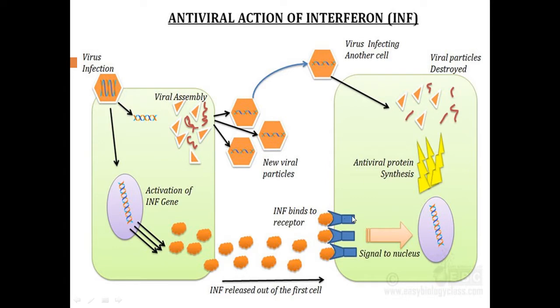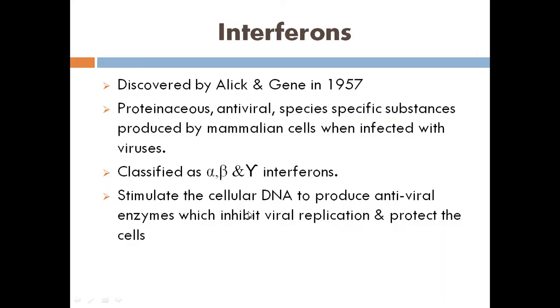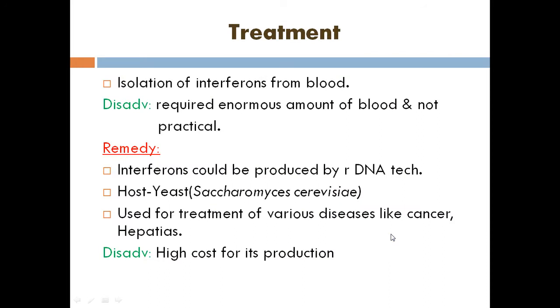After getting that information, the second cell automatically produces a protein called antiviral protein. So it will help the second cell to protect itself from the viral infection. It stimulates the cellular DNA to produce antiviral enzymes which inhibit the viral replication and protect the cell from the viral infection. Normally the treatment has been given with the help of isolation from blood.